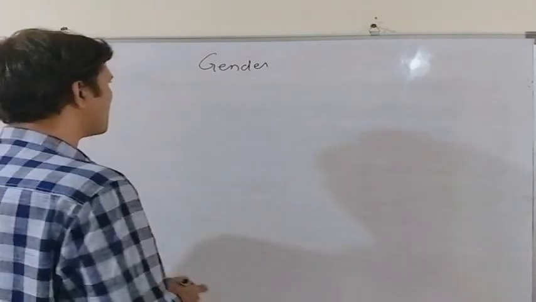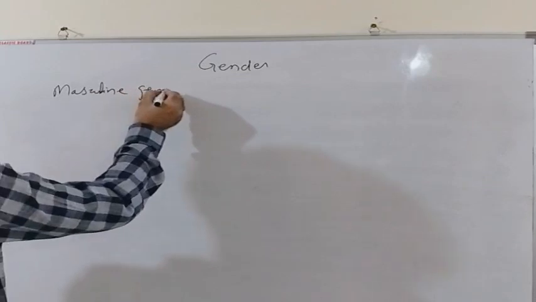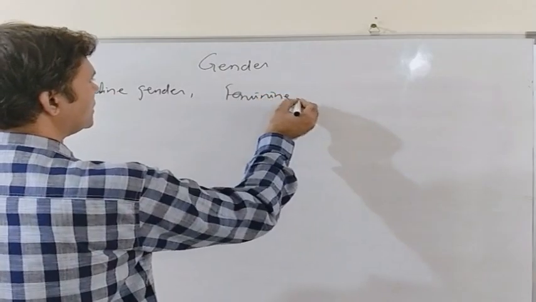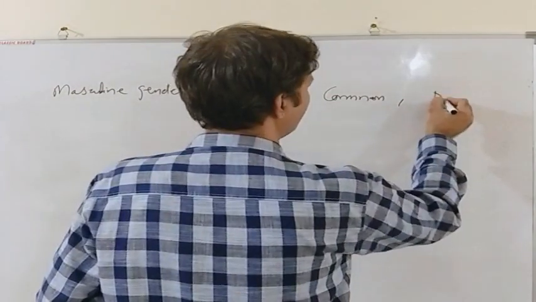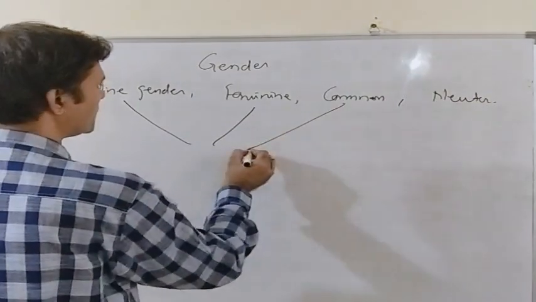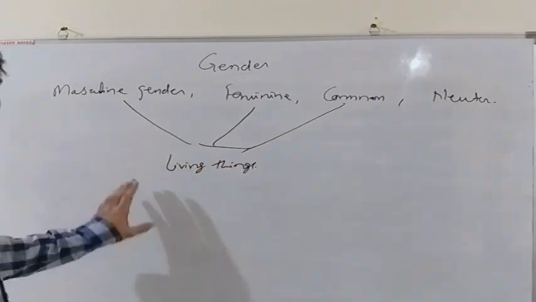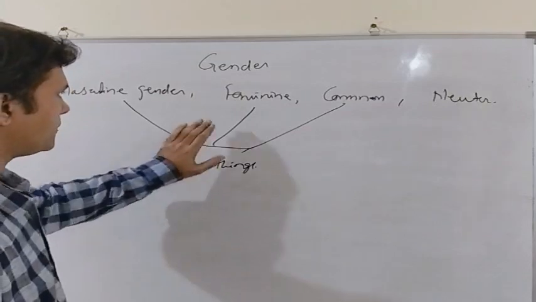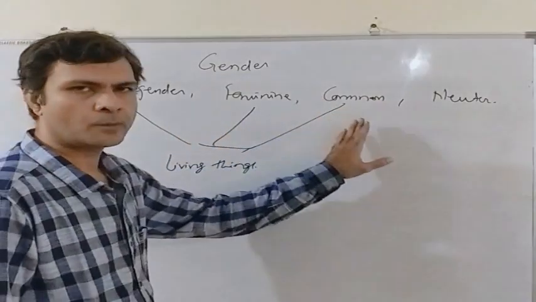So a noun can be a masculine gender, a noun can be a feminine gender, a noun can be a common gender, or a noun can be a neutral gender. Now all these three, the masculine, the common, the feminine gender, represent living things. If a body is living, then it should have sex. It can either be male, a masculine gender, or female, a feminine gender, or it can represent either male or female, that is a common gender.